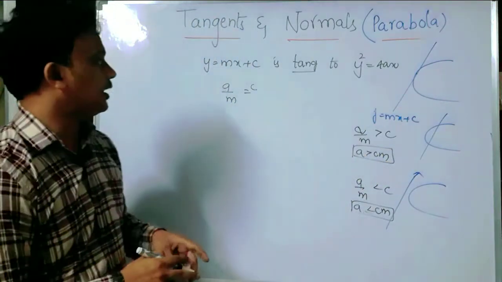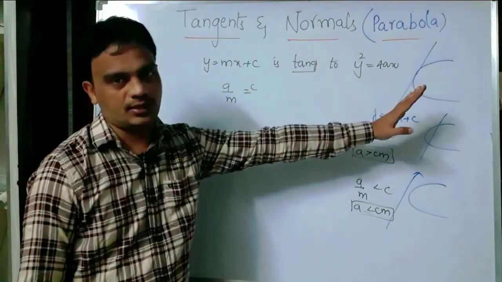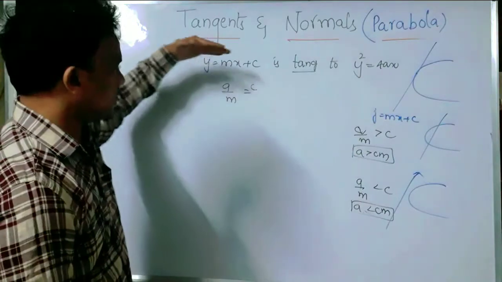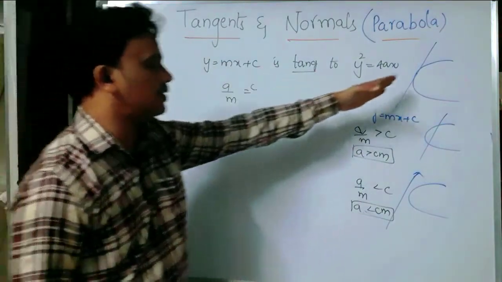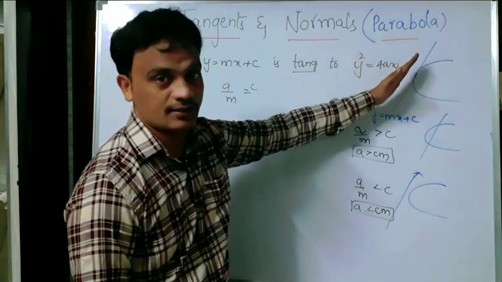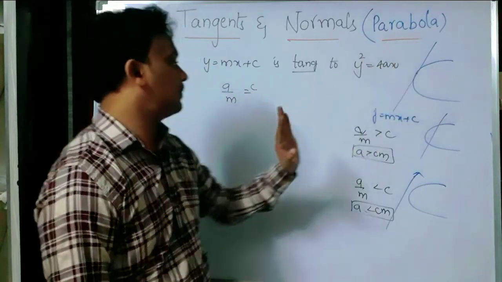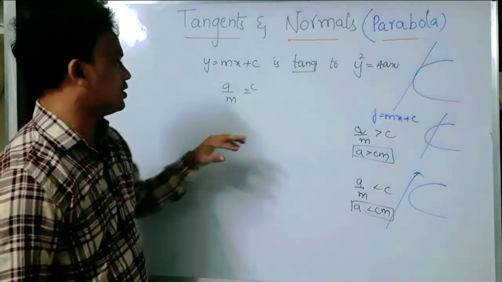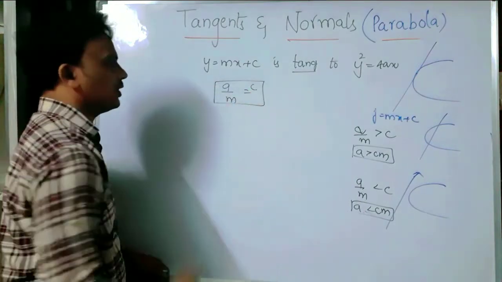So when the given line y equals mx plus c meets the parabola y square equals 4ax, we are focusing on what the condition for a tangent is. That means the point of intersection is the point where it touches. In that case, the second degree equation has equal roots. So I get delta equals 0, then c equals a by m. This is one of the important conditions.